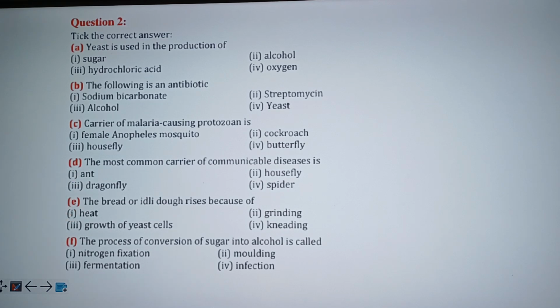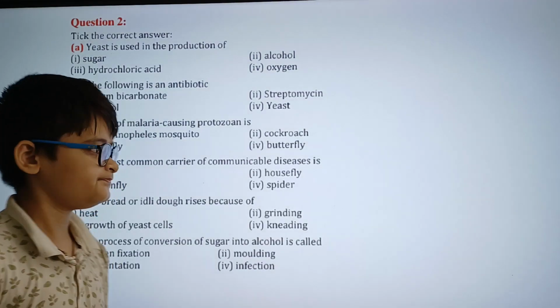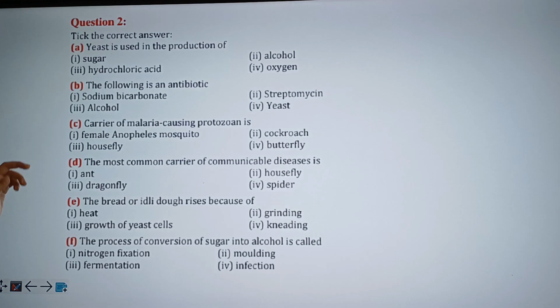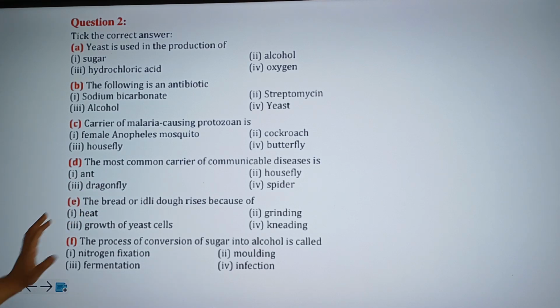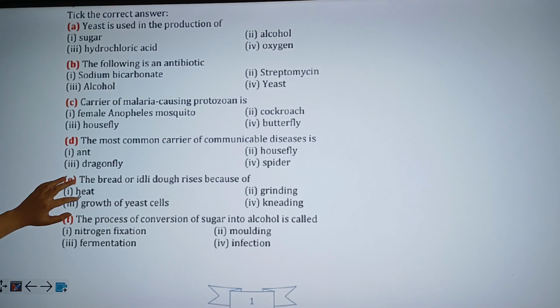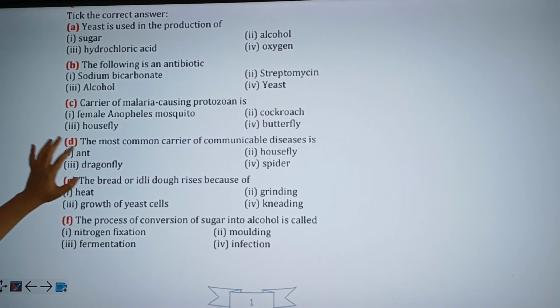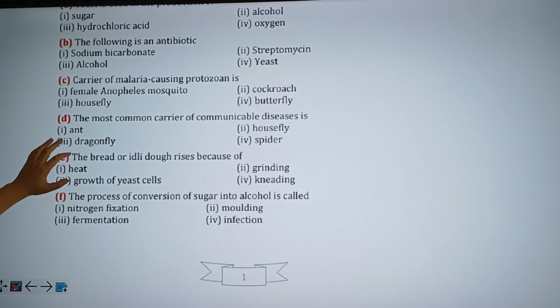Now let's see part C of question 2. Carrier of malaria causing protozoan is a dash. Here are our options: female anopheles mosquito, housefly, cockroach and butterfly. As you all could probably guess, the answer will be female anopheles mosquito, because we have all heard of malaria being caused by mosquitoes. Hence none of these other options are going to be the correct answer.